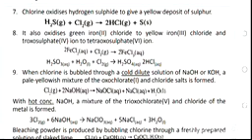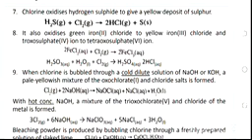Then another oxidizing effect of chlorine is that in the presence of water, it reacts with trioxosulfate 4 acid, that's H2SO3, to give tetraoxosulfate 6 acid. The oxidation state of sulfur in H2SO3 was +4.